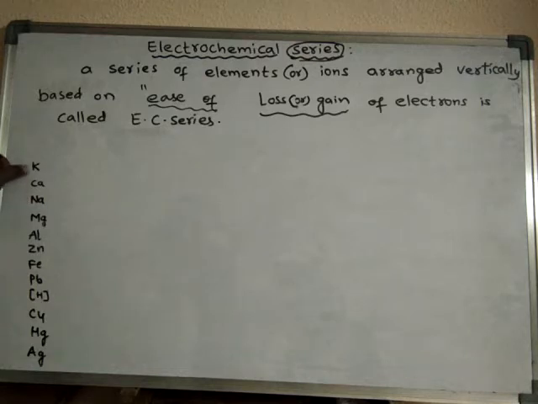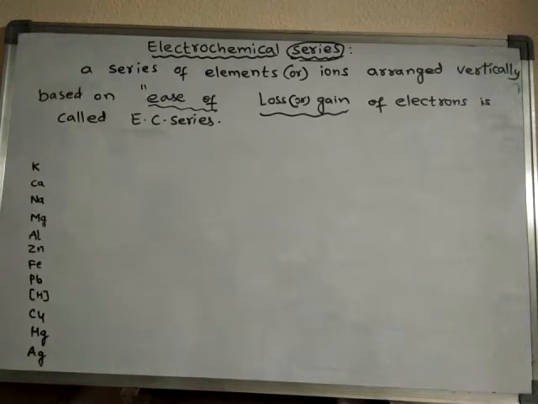So as we move down in this metal series, the ease of loss of electrons decreases. The top metal can lose electron easily, whereas the metal placed below does not lose electron easily. It loses electrons with some difficulty.